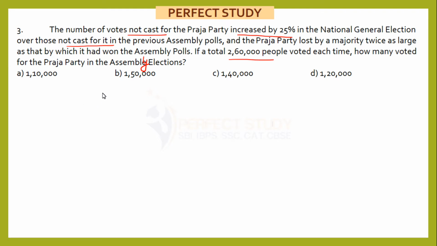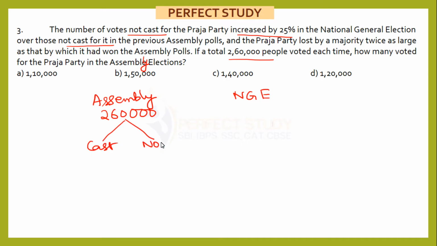So there are two sets of data here. I have assembly and I have the national general election. My total number of votes is 2,60,000. Now this 25% increase is given for votes not cast. So what I will do is cast and not cast. Not cast I will take as X because my calculation will become a little simpler. If not cast is X, what is cast? That is 2,60,000 minus X.